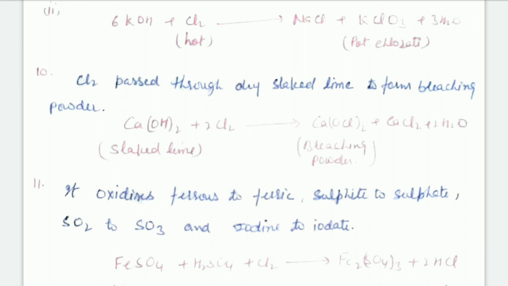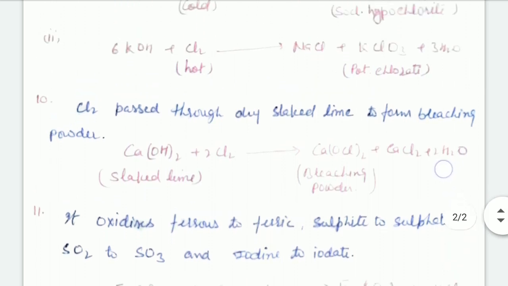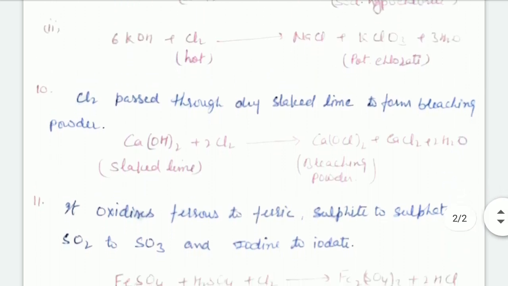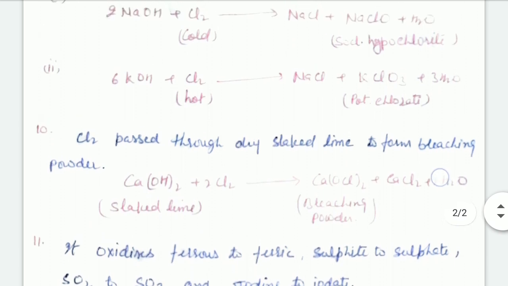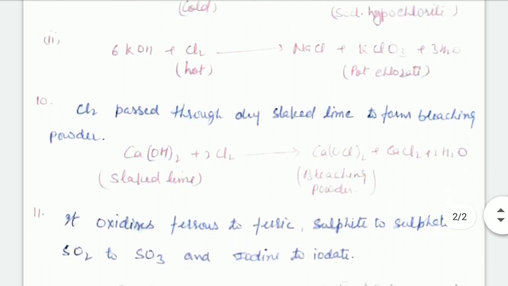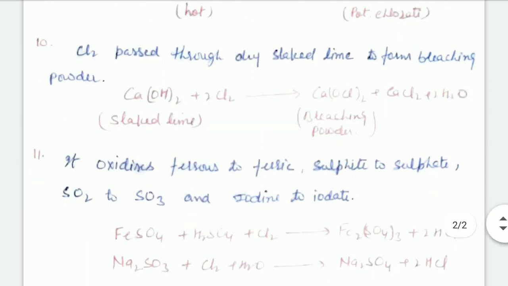And when chlorine is passed through milk of lime, it forms calcium chlorate. Is that clear? When chlorine passes through slaked lime it forms bleaching powder, and when chlorine passes through milk of lime, meaning lime water, it forms chlorate. That's clear.